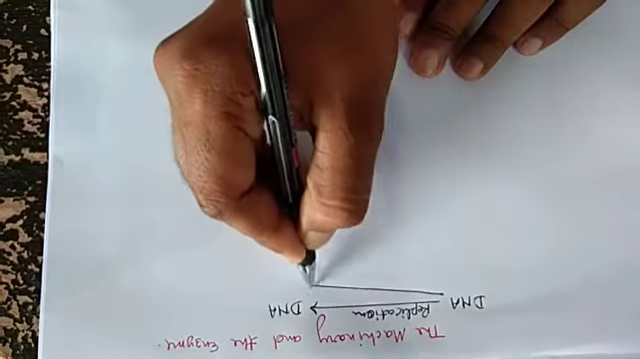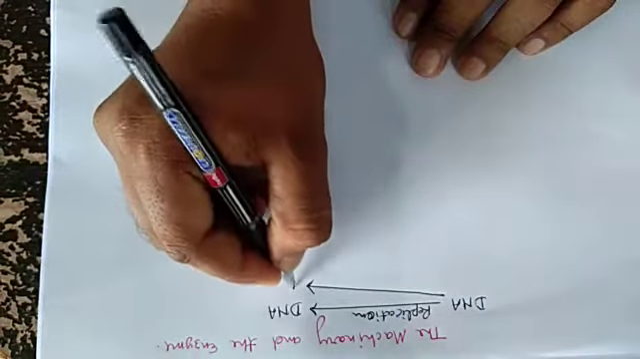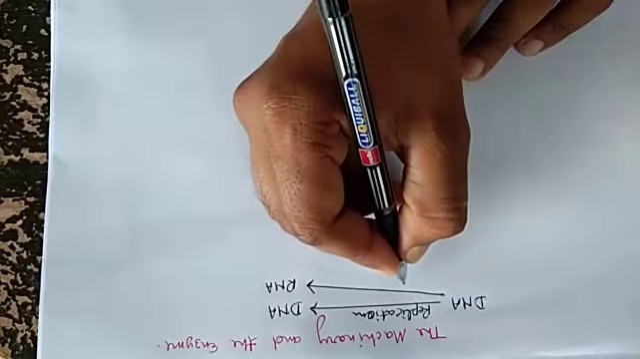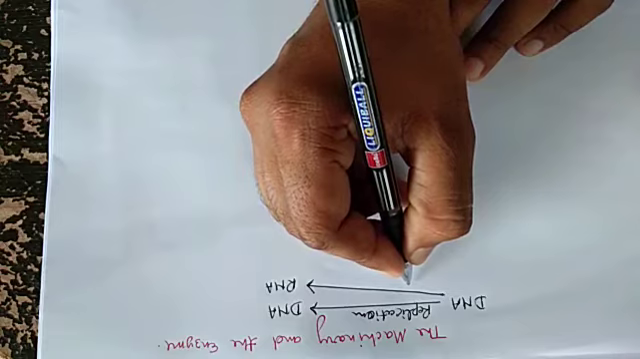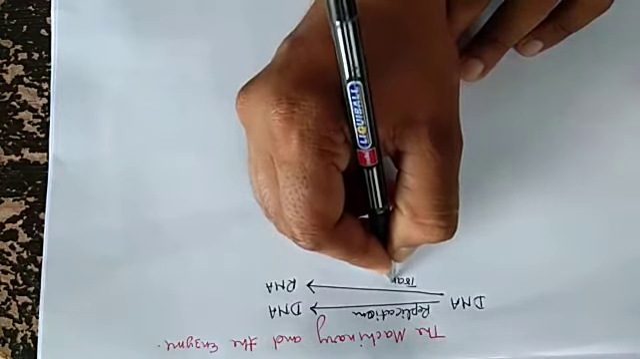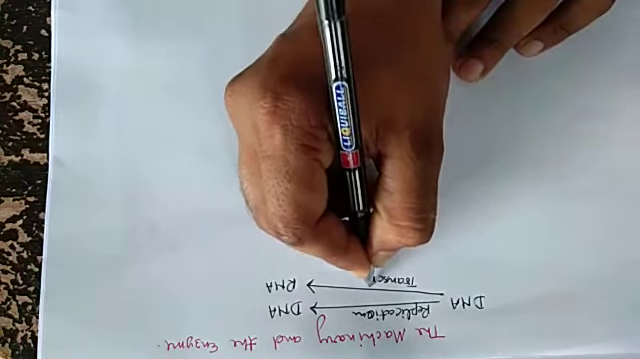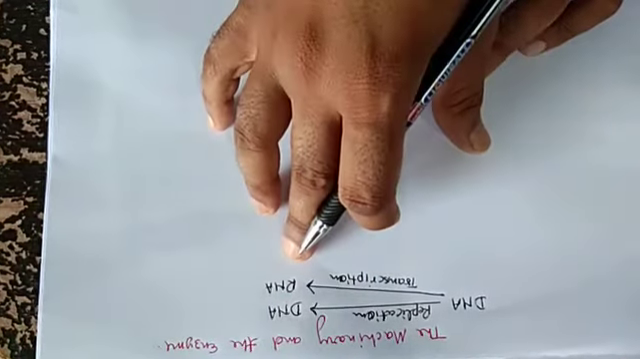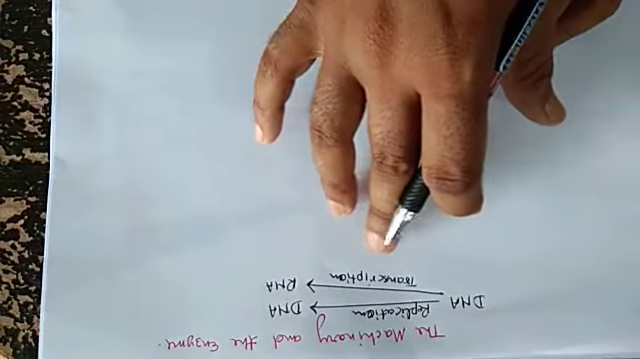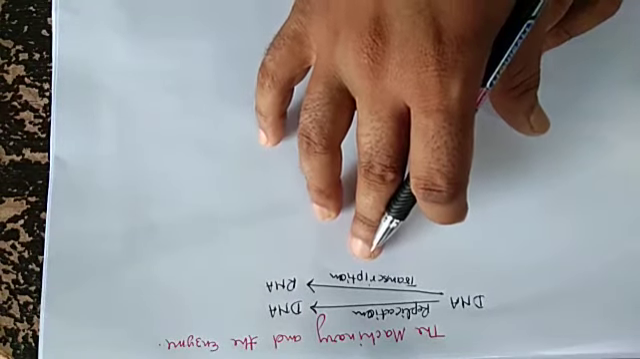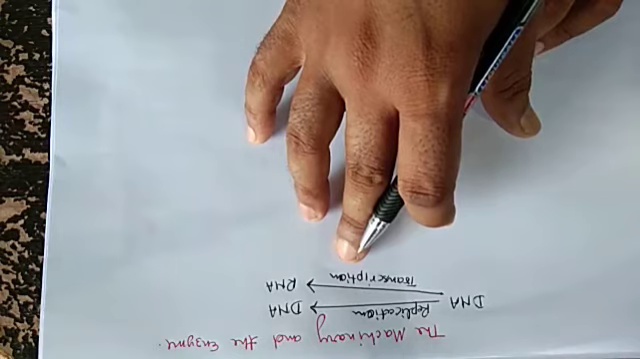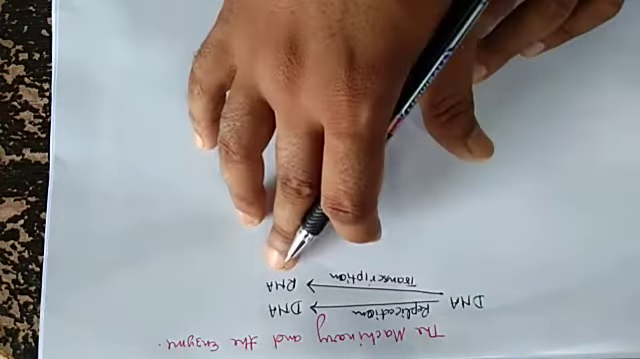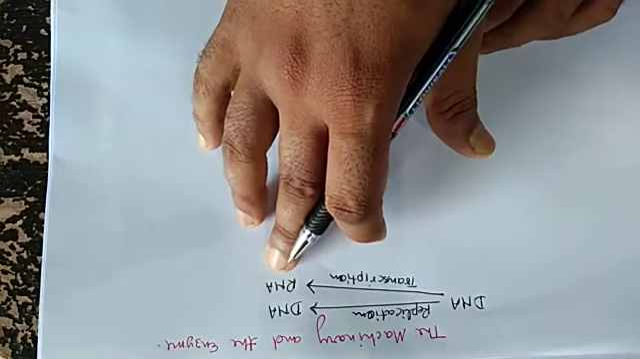When the DNA forms RNA, then this process is known as transcription. What is the definition of transcription? The process of copying genetic information from one strand of DNA into RNA is termed as transcription.